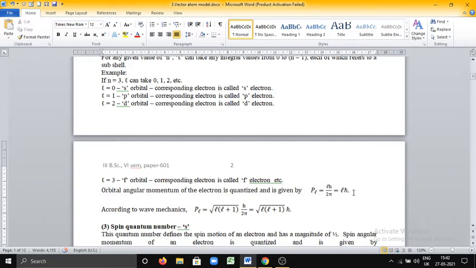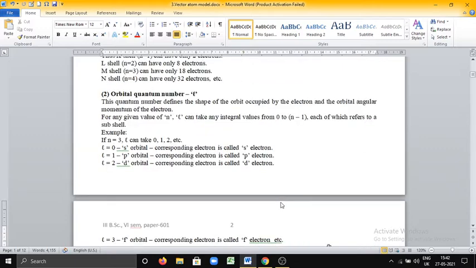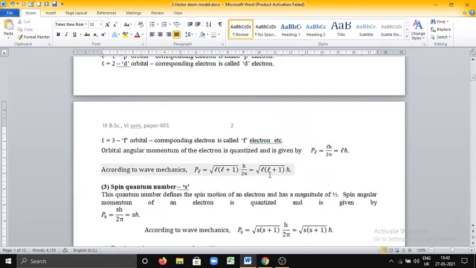This h by 2 pi is also called h cross. L into h cross. According to wave mechanics, this orbital angular momentum PL can be written as root of L into L plus 1 into h by 2 pi, or root of L into L plus 1 h cross. This is orbital quantum number.